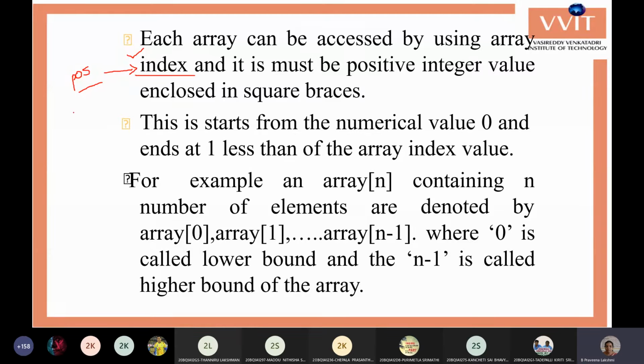Why? Because the name of the array is only the reference name, and it doesn't point to any element. It is just like a heading. Say, for example, you have a document and you put a heading on it.